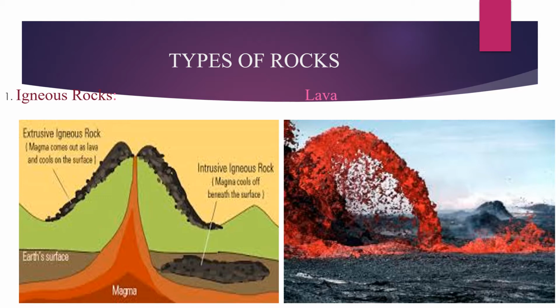When this magma is pushed out of the earth's surface, it is called lava. This usually happens during a volcanic eruption. Almost 95% of the earth's crust is made up of igneous rocks.